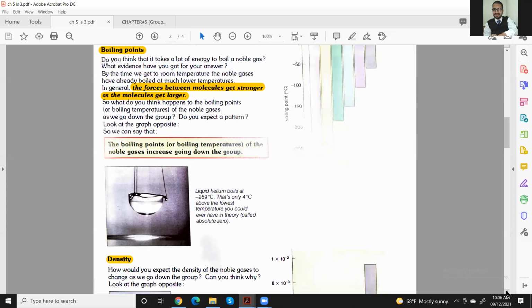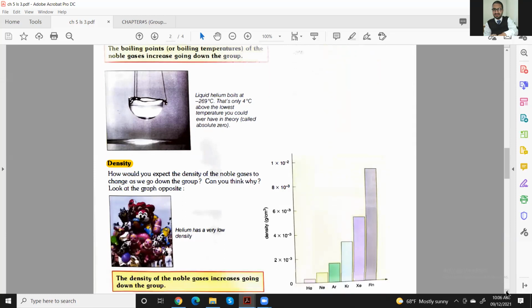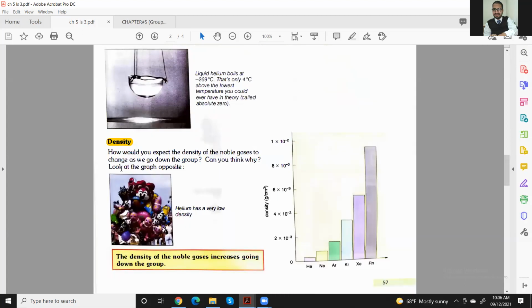Now next is about the density that you already discussed in the halogens. We know very well about this. So about density, how would you expect the density of the noble gases to change as we go down the group? Can you think why? Look at the graph opposite. Here, helium, neon, argon, krypton, xenon, and radon are present in front of you. It means they are increasing down the group, their weight, their density going to increase from top to bottom.